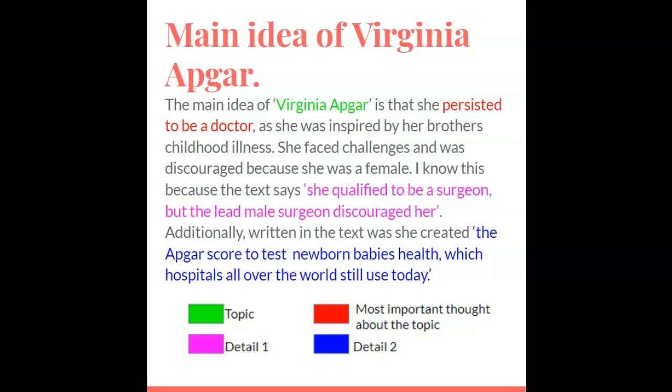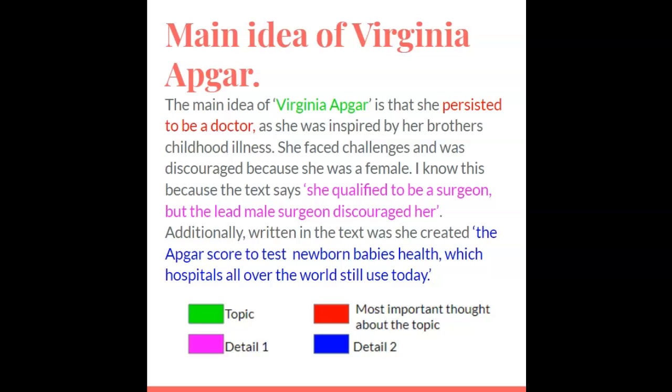Okay, so the person that section is about is Virginia Apgar. The most important thought about that topic, about Virginia Apgar, is that she persisted to be a doctor. It wasn't easy. She just didn't go through all of schooling and easily go to med school and become a doctor. That wasn't the way it worked in her time. So she had to persist extremely hard to be a doctor. Okay, and that was very challenging. Although it's challenging now to become a doctor, it was even more challenging when she was trying to be a doctor. Okay, but she was inspired by her brother's childhood illness.